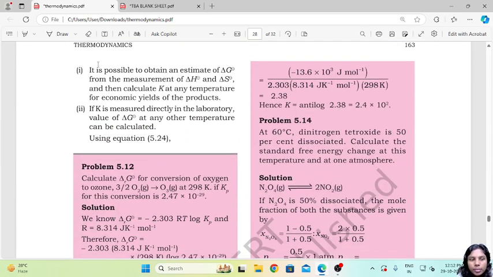So it is possible for us to do two things now: to obtain an estimate of delta G naught from the measurement of delta H naught and delta S naught, and from that we can calculate K at any temperature. Then if K is measured directly in the laboratory, we can directly find the value of delta G naught at any temperature.